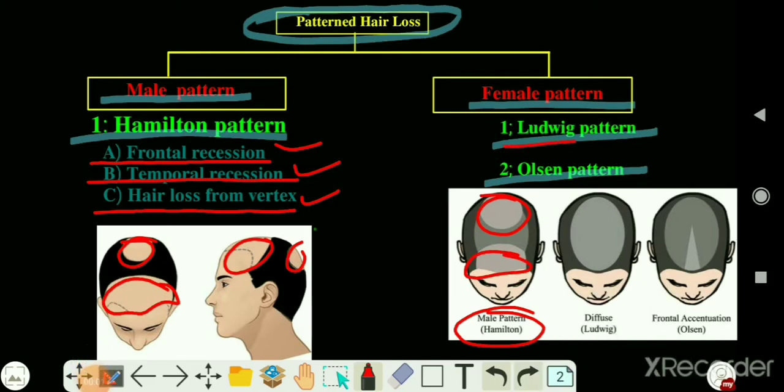In Ludwig pattern, the frontal hairline is maintained. You can see here in this picture the frontal hairline is maintained, but there is diffuse hair loss of frontal portion and vertex portion. On the other hand, in Olsen pattern, the frontal hairline is also maintained. As you can see here in this picture, the frontal hairline is maintained, but there is hair loss from the partition side. You can see here the partition side hair loss is seen in the Olsen pattern.